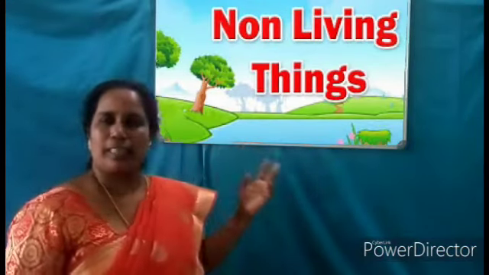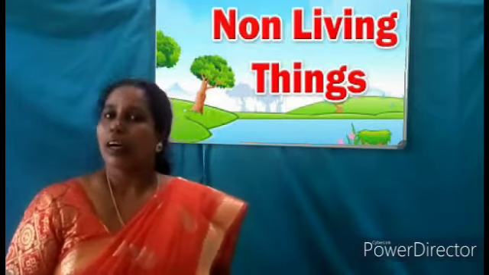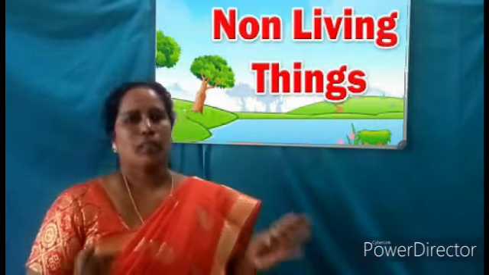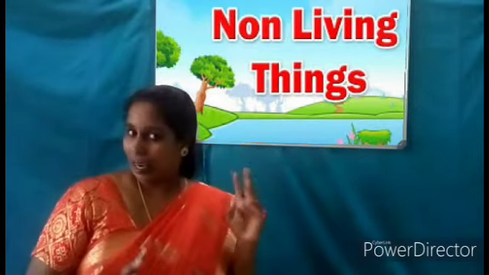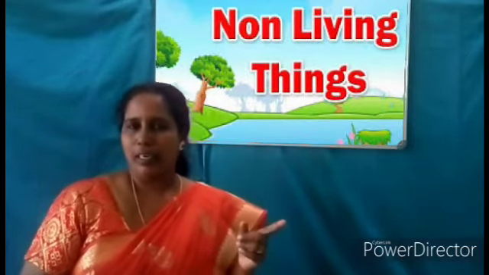The non-living things cannot grow, cannot move, cannot eat, and cannot reproduce. Understood?